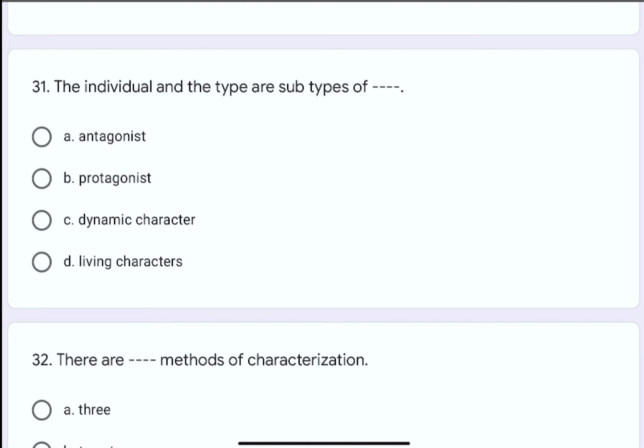Question number 31. The individual and the type are subtypes of dash dash. The options are A. Antagonist, B. Protagonist, C. Dynamic character, or D. Living character. The correct option is D. Living character.